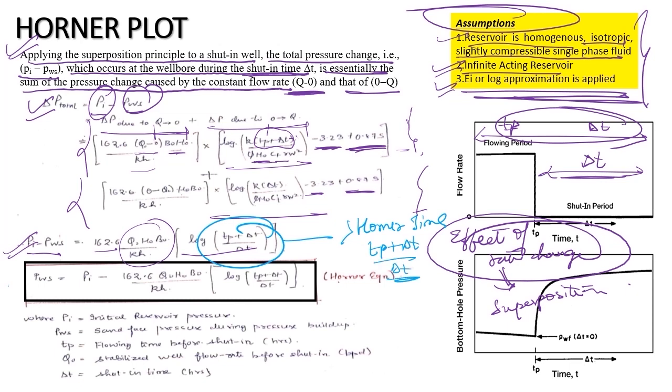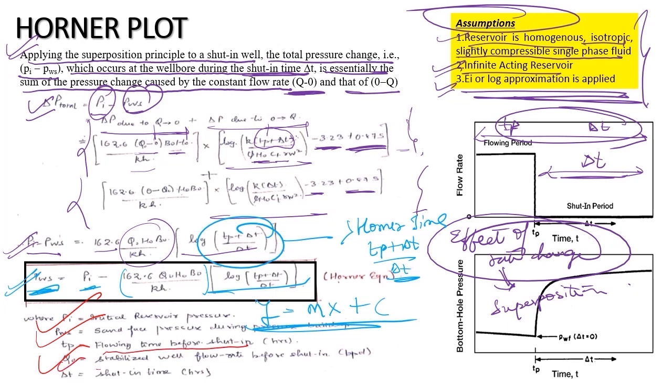Now if I take Pws, the shut-in pressure, as the subject of the equation, it equals Pi minus 162.6 Q mu B upon KH into log of (Tp plus delta T) upon delta T. If you look closely, this acts as a straight line equation. In the above equation, Pi is the initial reservoir pressure, Pws is the shut-in pressure, Tp is the flowing time before the shut-in, Q is the stabilized well flow rate before shut-in, and delta T is the shut-in time in hours.